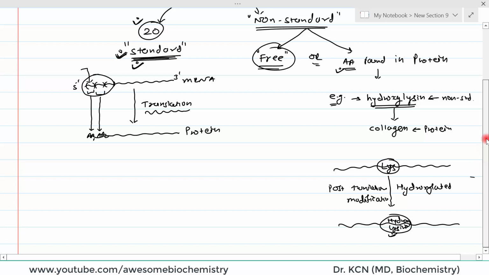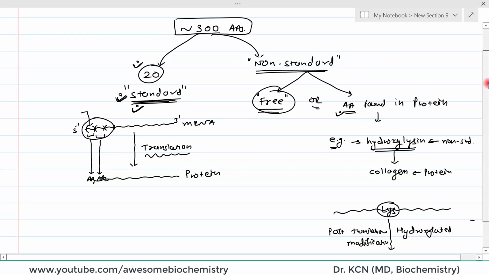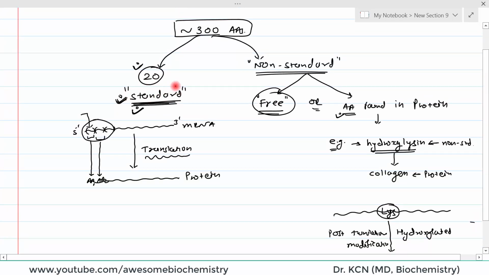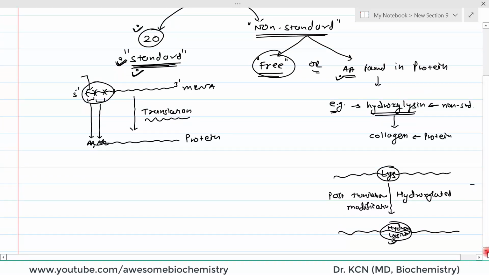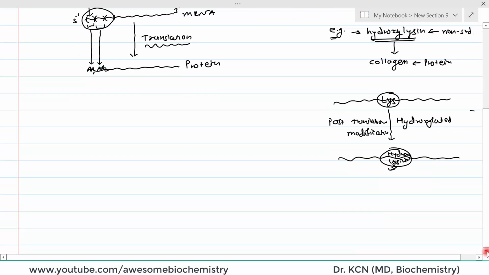right. So we can summarize that standard amino acids are those amino acids which are incorporated into the protein during the process of translation, whereas non-standard amino acids are those which can never be found in the protein, so they are lying free, or they are found in the protein but only because of post-translational modification, right. So now I hope what a standard amino acid and a non-standard amino acid are is clear to you. Now let us take our discussion further.